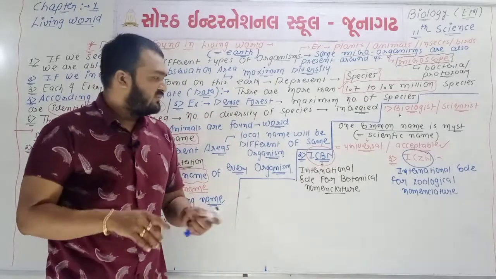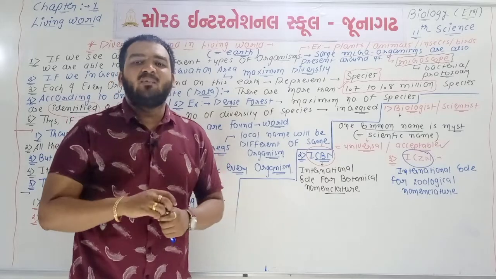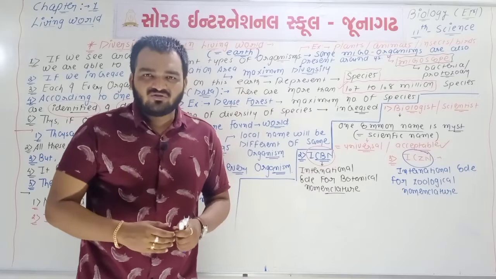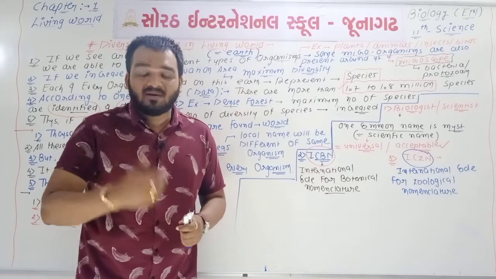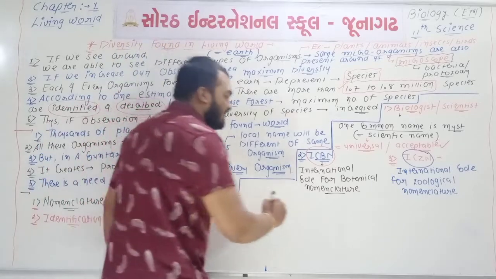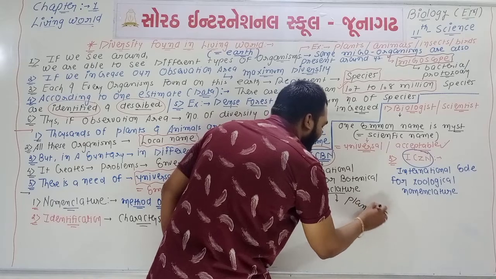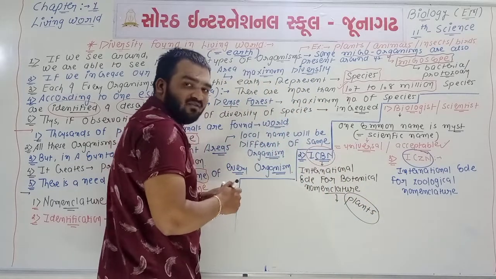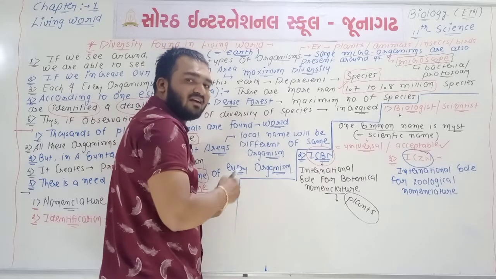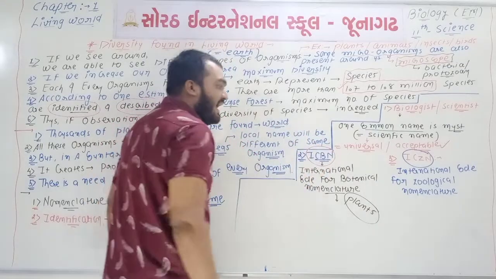ICBN is one type of institute, one type of organization, which gives rules and regulations, as well as criteria and principles, of the scientific names connected with plants. So plant-related activities will be performed by ICBN.